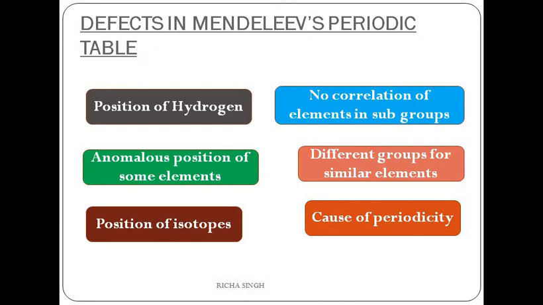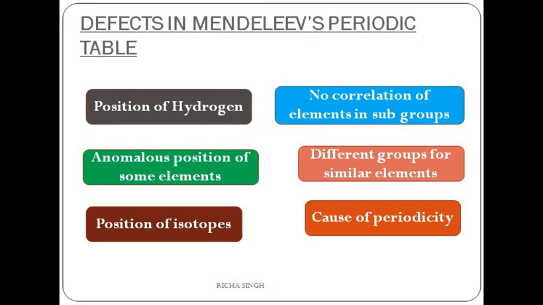Though his periodic table was very much appreciated, there were certain defects also. Let's see what the defects were. Position of hydrogen. In the periodic table, hydrogen has an atomic mass of 1 and it has been placed at the top of group 1A. But 1A represents the alkali metals, and hydrogen is not an alkali element.